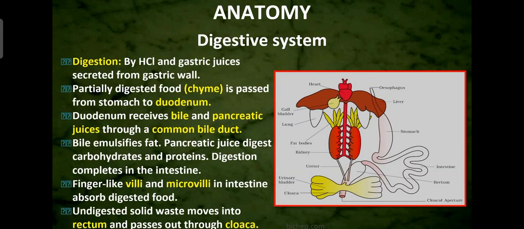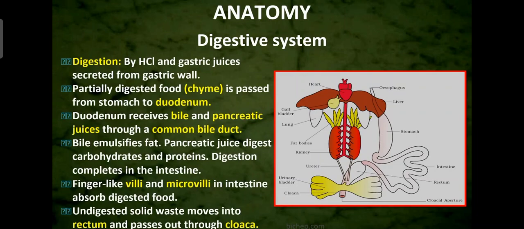So dear students, in this diagram, all the systems are there. You can see the digestive system is there, then the circulatory system is there, the excretory system is also there. The reproductive system we will study later. So this diagram is important. The digestive system is important. This diagram you have to practice. It will be asked for 5 marks.